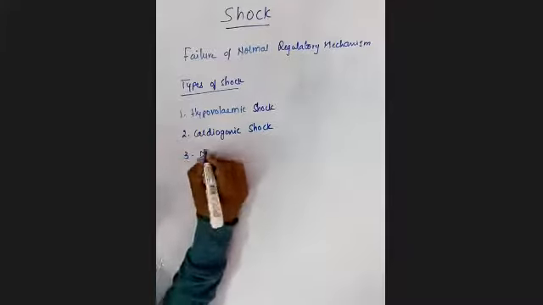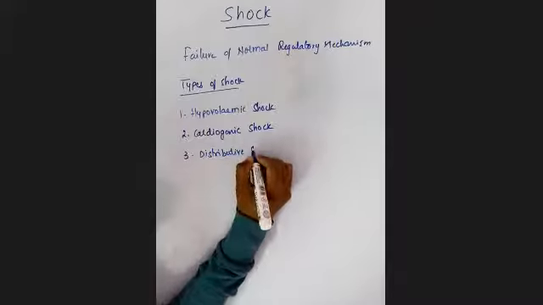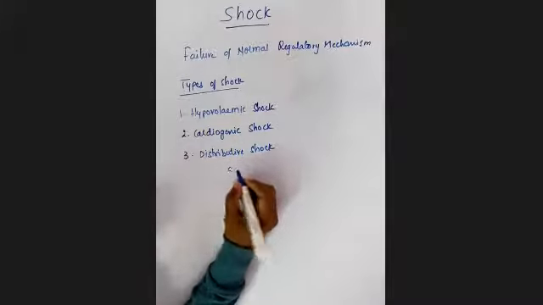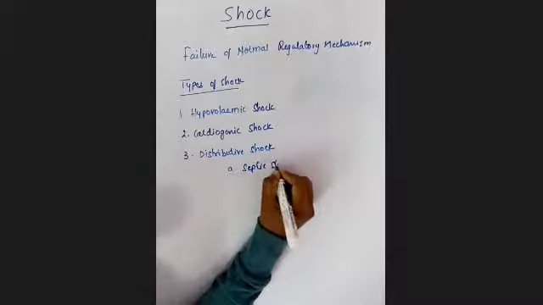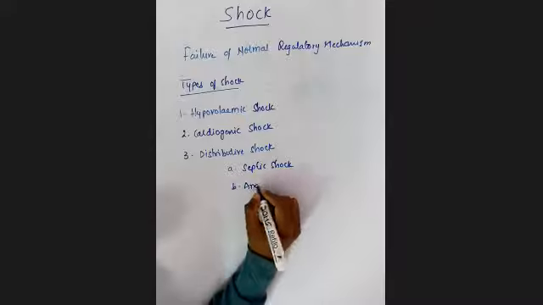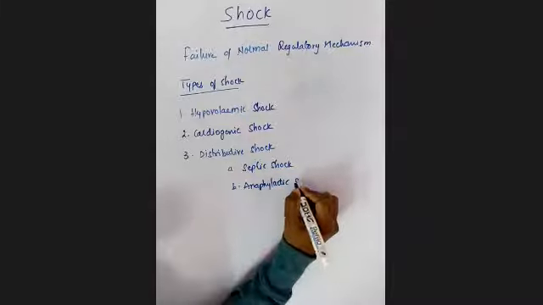The third one is distributive shock. This distributive shock is again divided into septic shock, and the next one is anaphylactic shock.